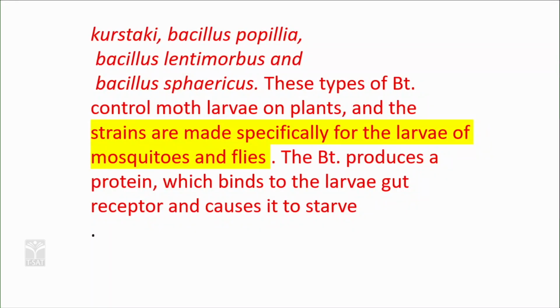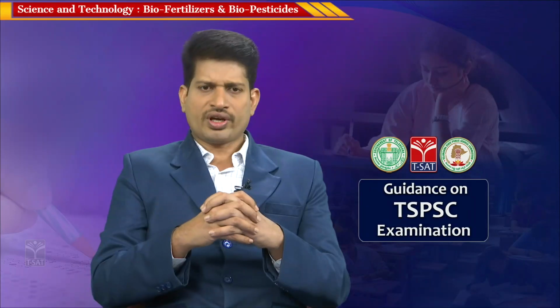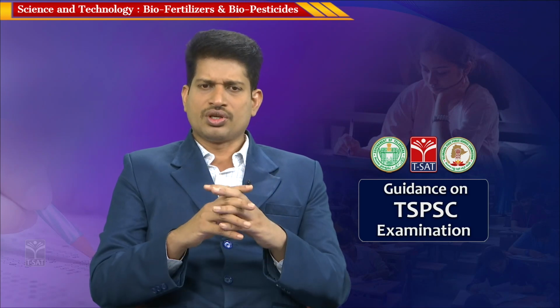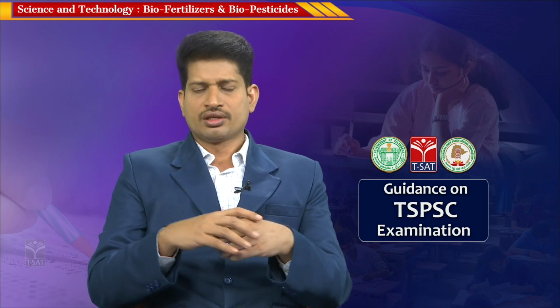The Bt produces a protein which binds to the larvae gut receptors and causes it to starve. So, what happens is these bacteria infect these larvae, and the larvae will not be able to feed and finally die. This is a different way of application of biopesticides.